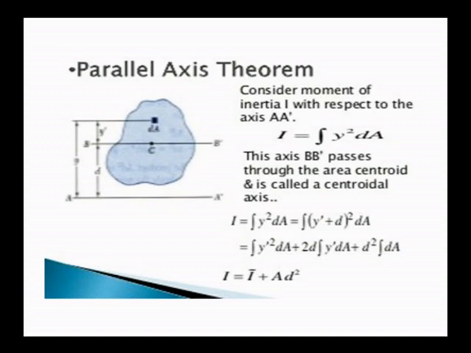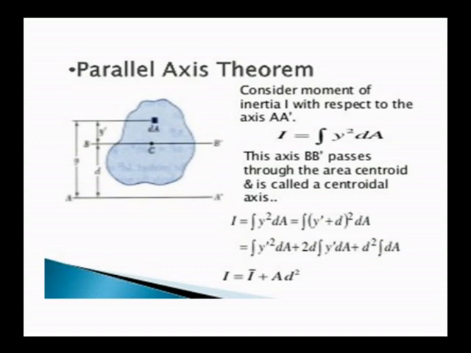Here, the perpendicular distance is d plus y dash. If you square it and multiply by that perpendicular distance, it is the second moment of an area. In the first case we are taking the perpendicular distance only as y. In this case, we have shifted the axis.